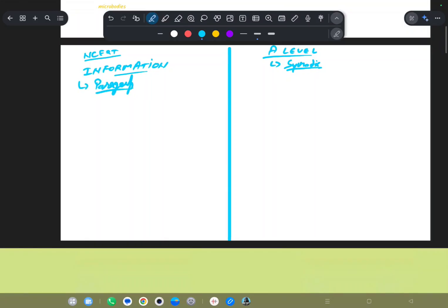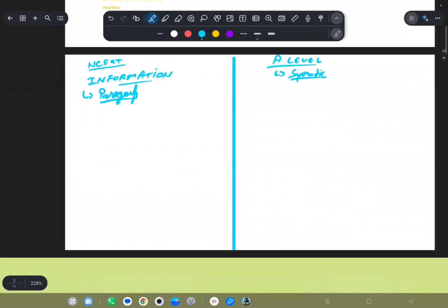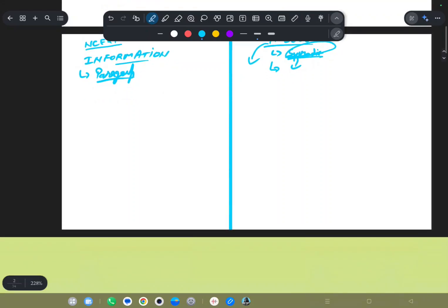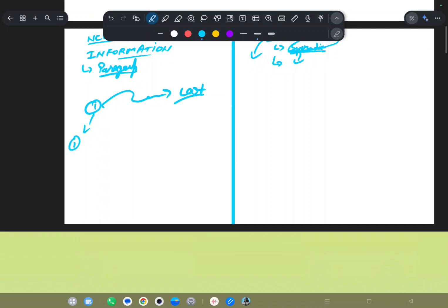But I will teach you from NCERT too, because I know it, so there should be no issues. But in A Level, because it is divided in a systematic way, you can learn how things work, how there are specific things in a specific area, in a specific organ. You can know better from it, because if you read the same thing from NCERT, there is one point about a particular topic in one paragraph, and another point about the topic you will find at the end of the chapter. That's why A Level is also preferred.